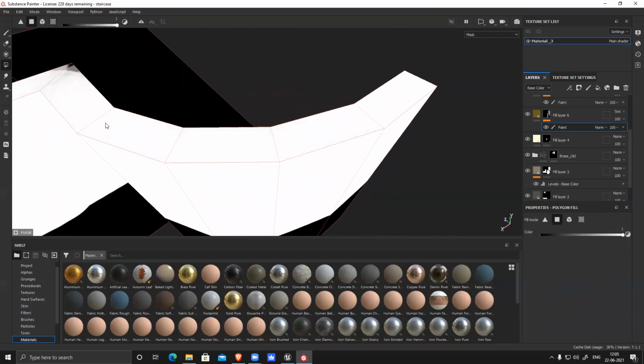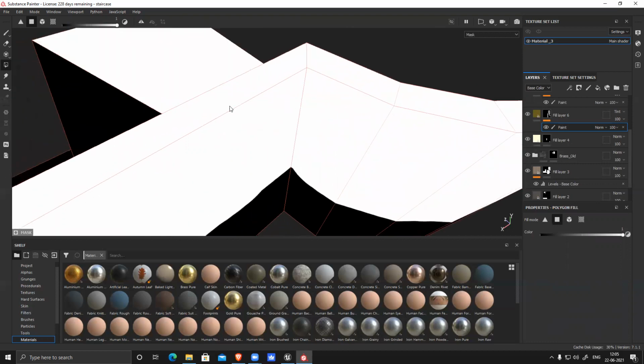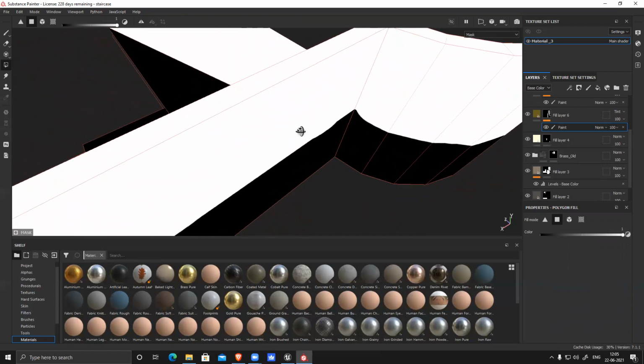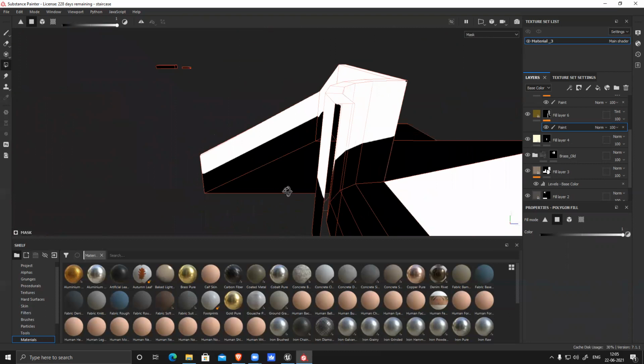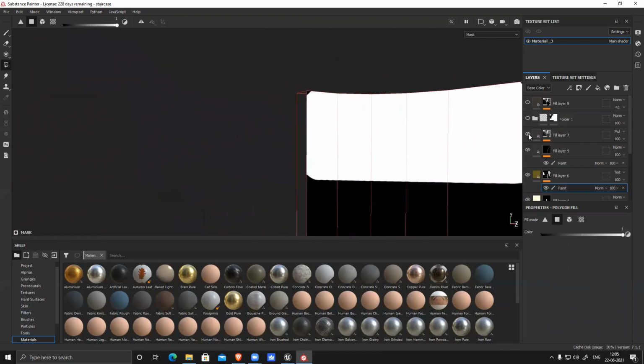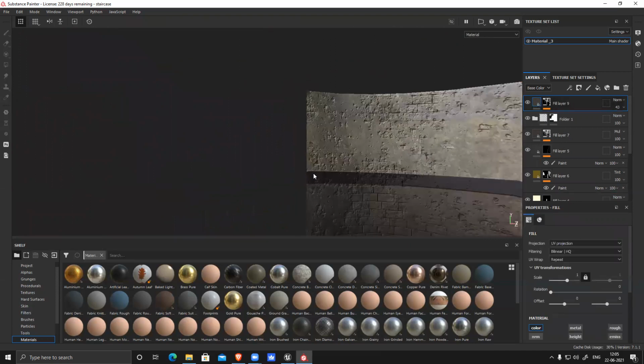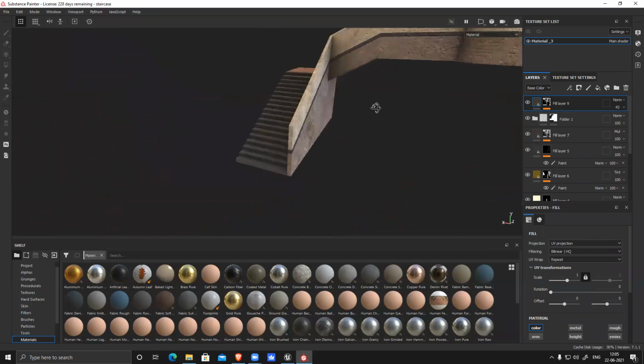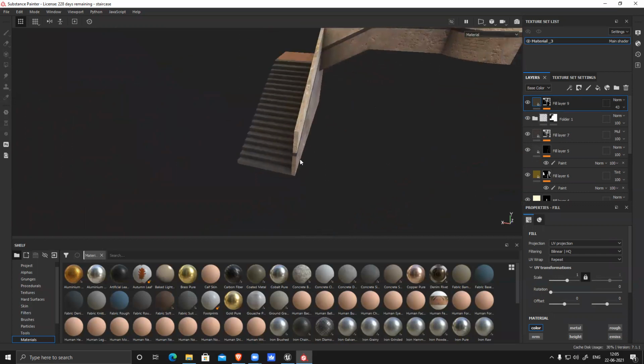That will be super easy, nice and clean. Yeah, that line is gone.